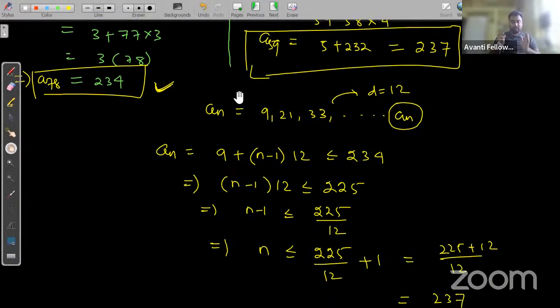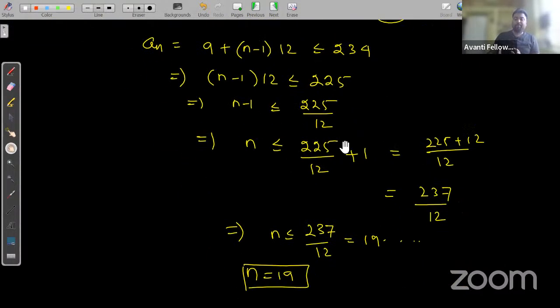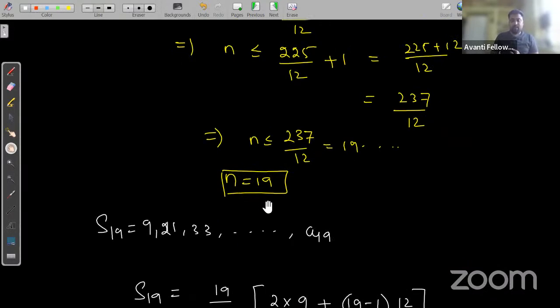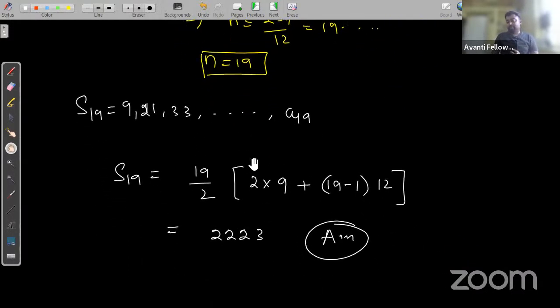The last term of the required series will be less than or equal to the lowest last term between the two given series, that is an is less than or equal to 234. By solving this inequality, we get n is 19. By using n equal to 19, we get the sum of all the common terms between both series as 3223.